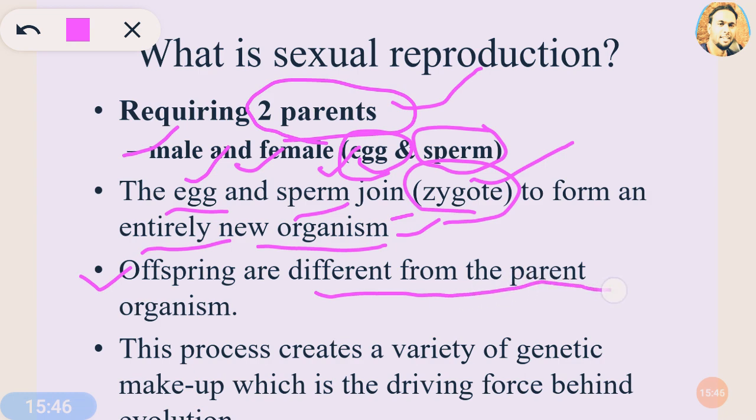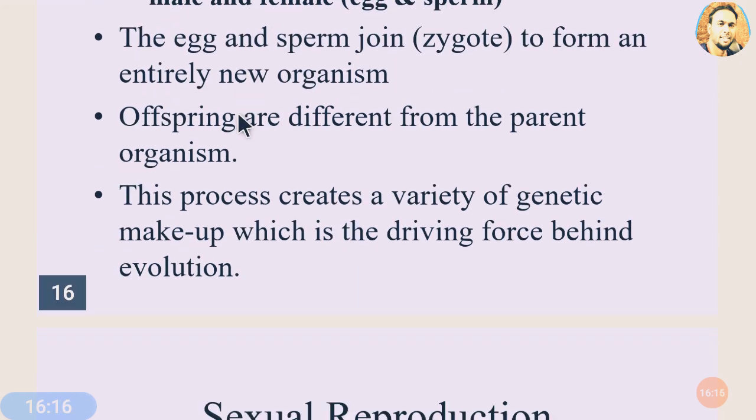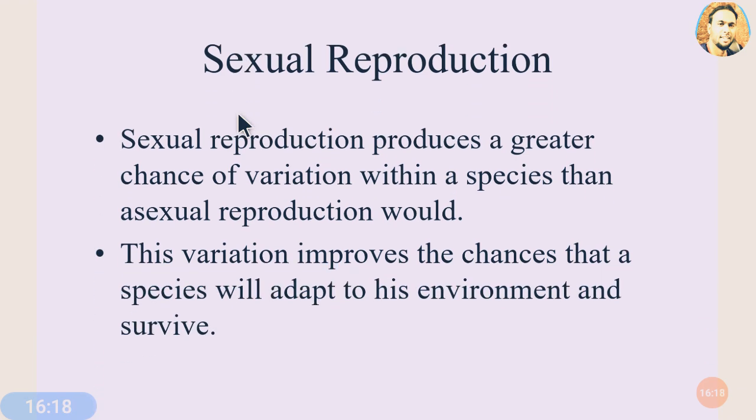This is again a very important and most unique feature of sexual reproduction. The new generation that has been produced shows a lot of variations, and that variation is the speciality of this sexual type of reproduction. Now, this process creates a variety of genetic makeup, which is the driving force behind evolution. So the new organism produced by sexual reproduction has a lot of variation, because there is a mixing of the characteristics from the parents, male and female parents.